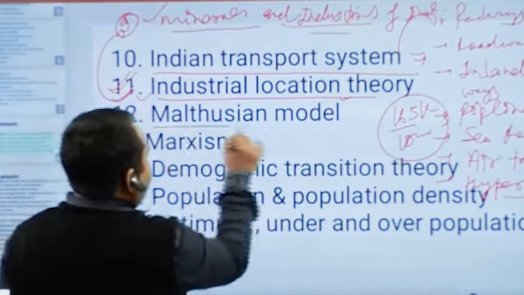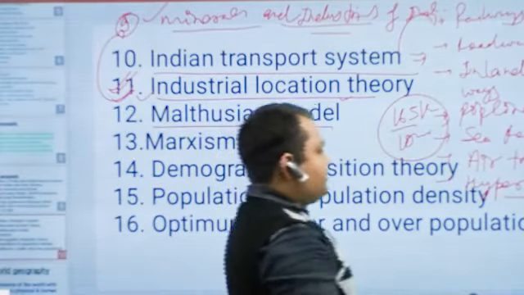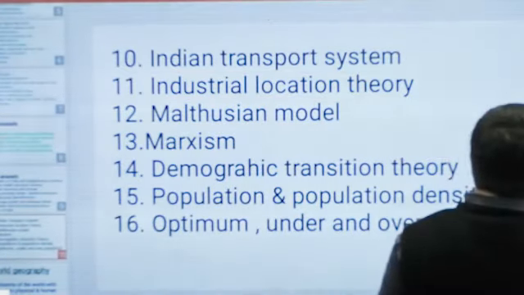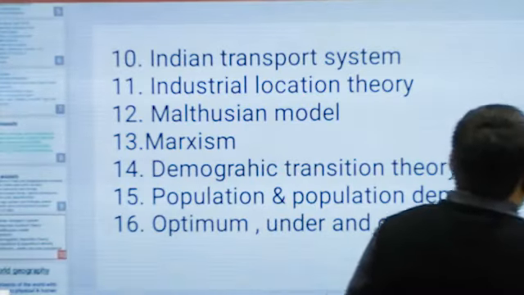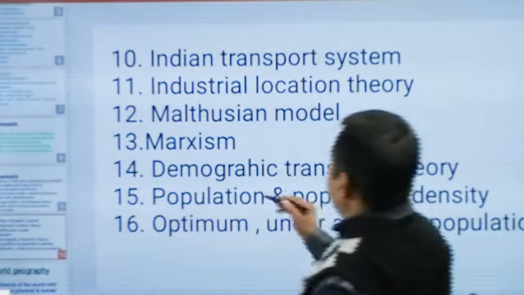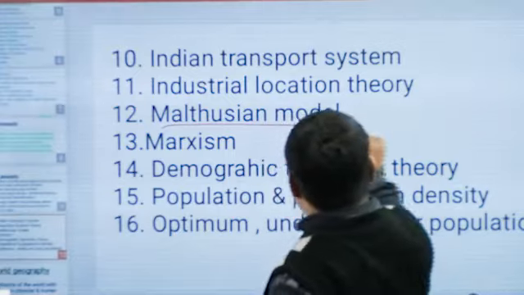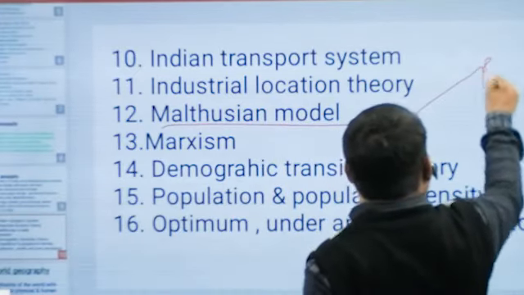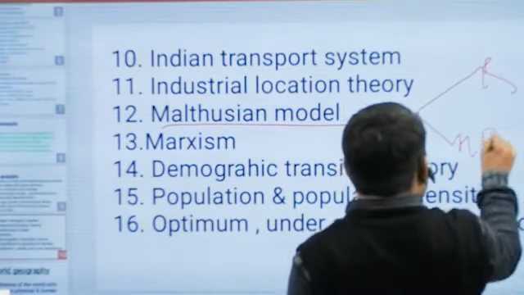The next is the Malthusian model. The Malthusian model is associated with the relationship between resources and human population.